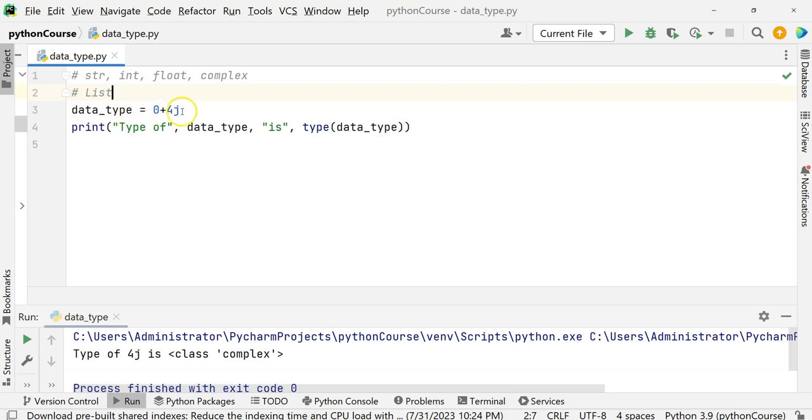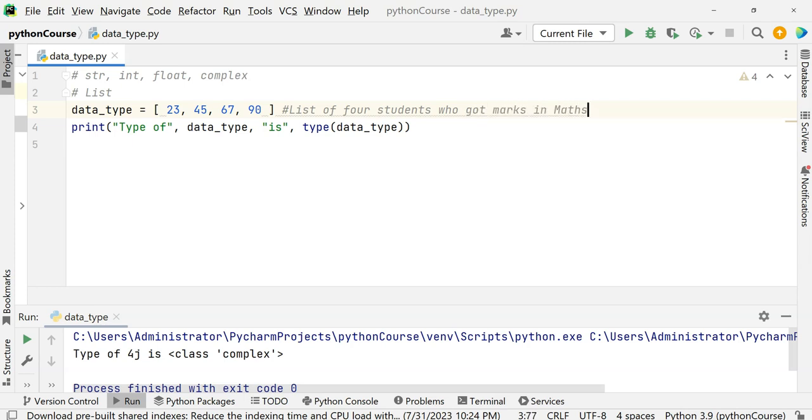Let's say you want a list of integers, a list of 4 students who got marks in maths out of 100. Since we want to maintain a list in a numbered way, we can index it in this way.